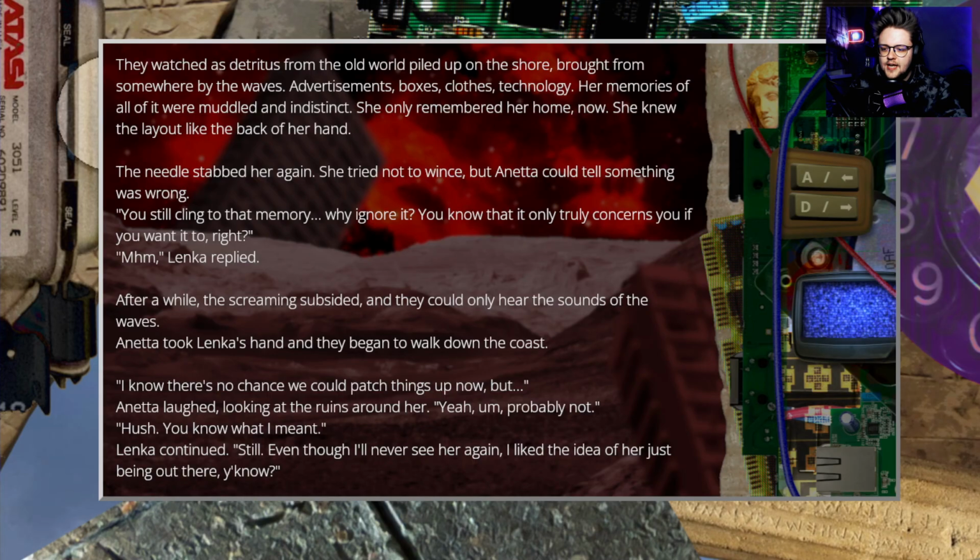The needle stabbed again. She tried not to wince, but Annetta could tell something was wrong. You still cling to that memory. Why ignore it? You know that it only truly concerns you if you wanted to, right? Lenka replied. After a while the screaming subsided, and they could only hear the sound of the waves. Annetta took Lenka's hand and they began to walk down the coast. I know there is no chance we could patch things up now, but... Annetta laughed, looking at the ruins around her.